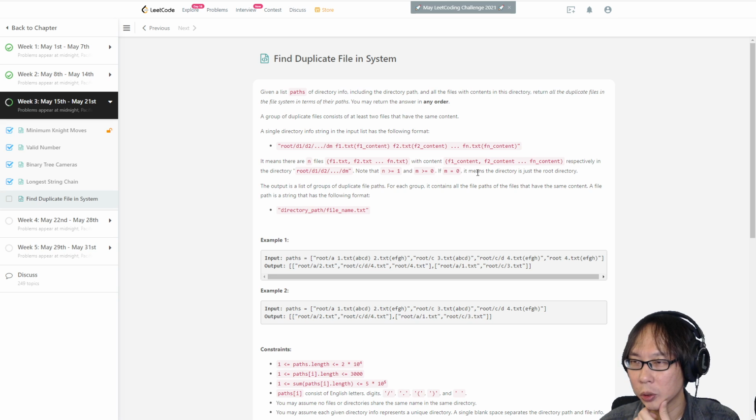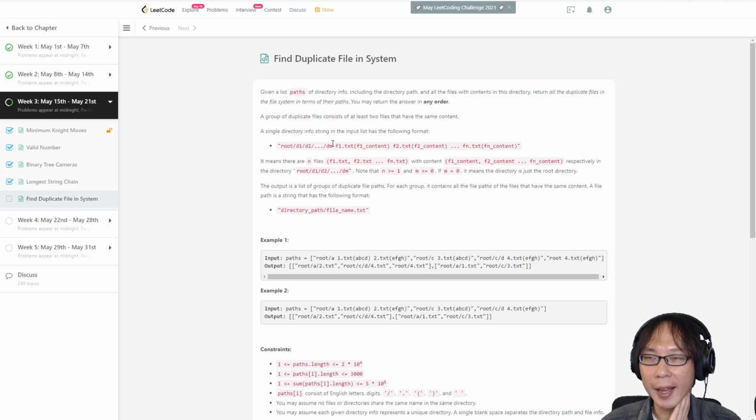If m equals 0, it means the directory is just, okay. So you will have from d1 to dm, and if m is empty, which means those files are in the root folder. But for n, which is the number of files, n will always be at least 1, so it will always be larger than or equal to 1.